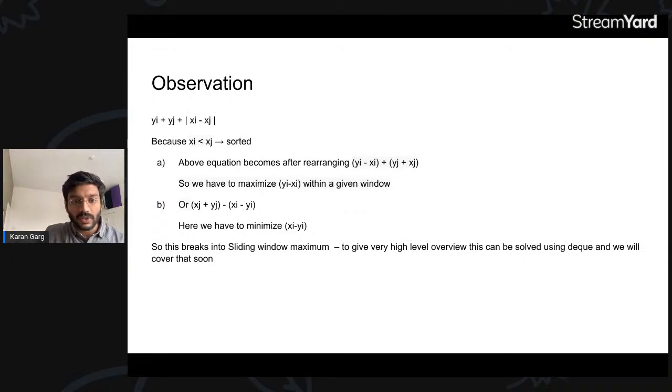Okay. Now, since this is clear, what we can say is, we already know xj plus xi. If we pick this, yi minus xi, we need to maximize yj plus xj. We need to maximize this. Either maximize this or that: fix one, maximize the other, and the equation will automatically be maximized. Right.